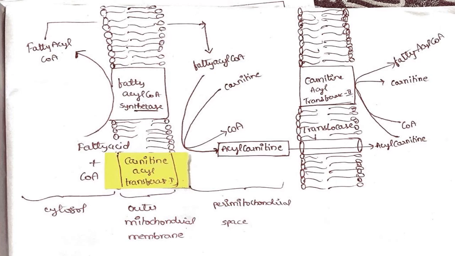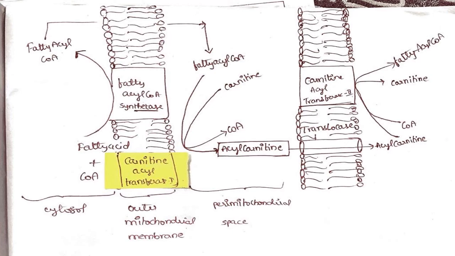So fatty acyl coenzyme A can enter into the perimitochondrial space. But if the fatty acid has a carbon number of less than 12 to 14 carbons, then it can easily enter into the mitochondrial matrix, crossing the inner mitochondrial membrane. But if the fatty acyl coenzyme A has a fatty acid with a carbon number of more than 14, it finds it very difficult to cross the inner mitochondrial membrane. So it now will require the help of carnitine and CPT.